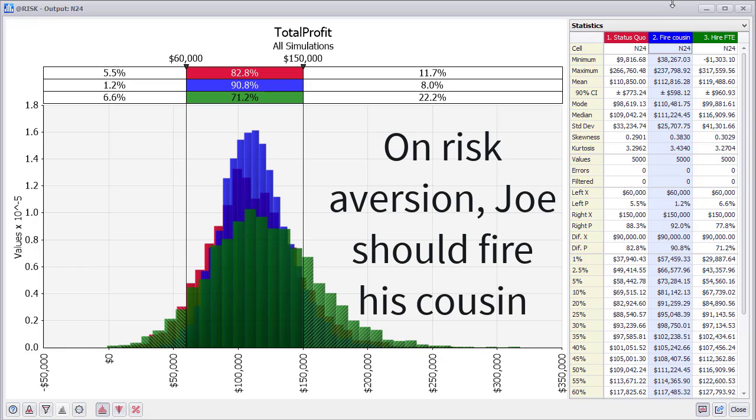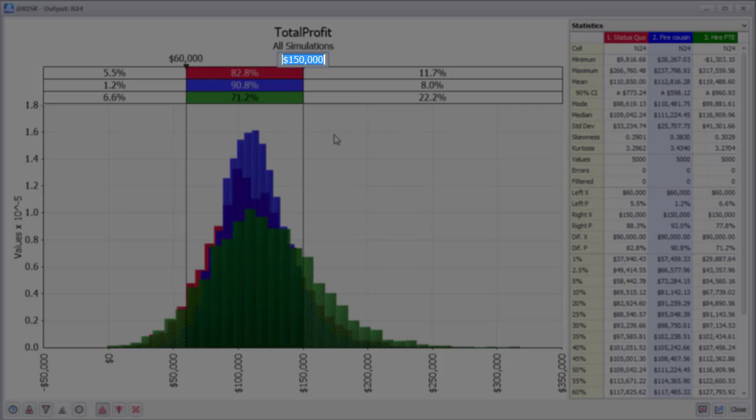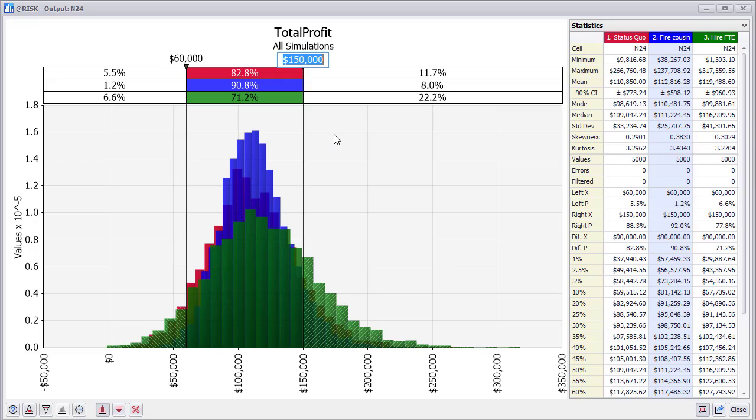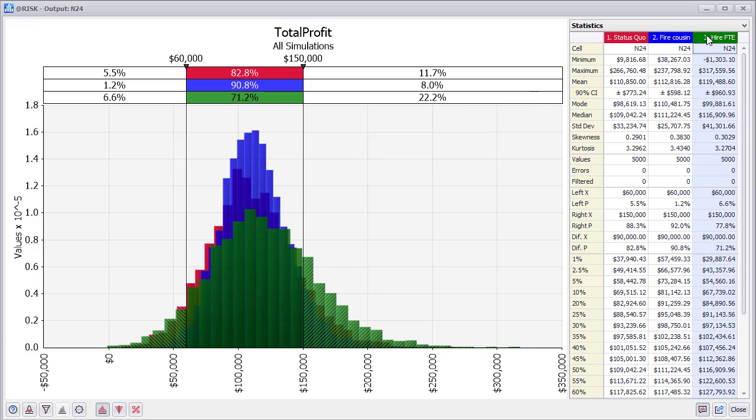over $2,000. On the other hand, if he were to consider upside risk, that is, the probability of generating more than $150,000 a year, the option to hire another worker would be favored. He would be doubling his probability from 11.2% to 22.4% by increasing his payroll. In other words, instead of expecting a good year in 1 out of 9 possible years, he would now be getting a good year almost 2 out of 9 possible outcomes.